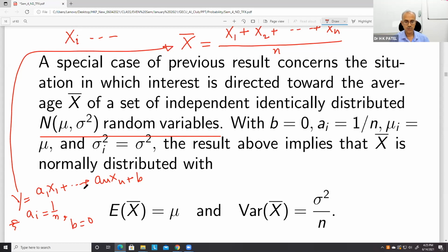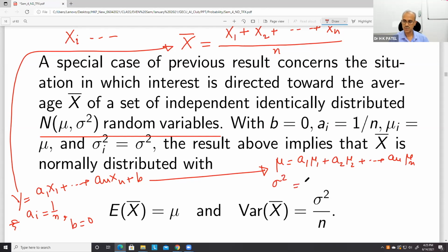Now we have seen that in this situation, mu is equal to a1 mu1 plus a2 mu2 plus an mu n. And what about sigma square?